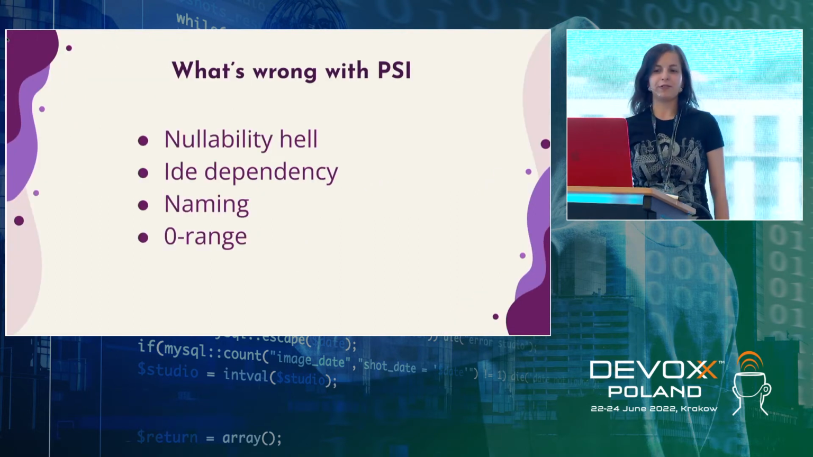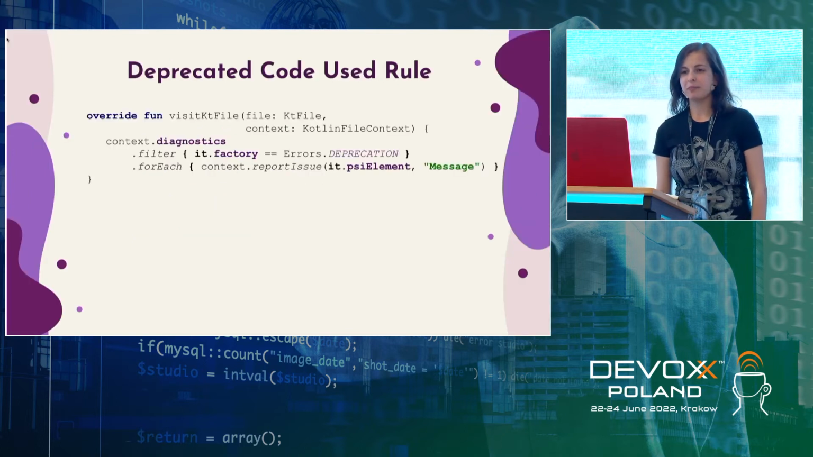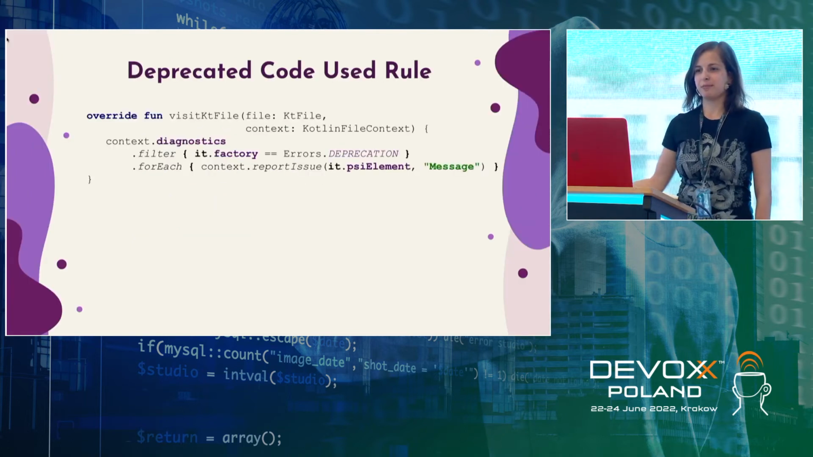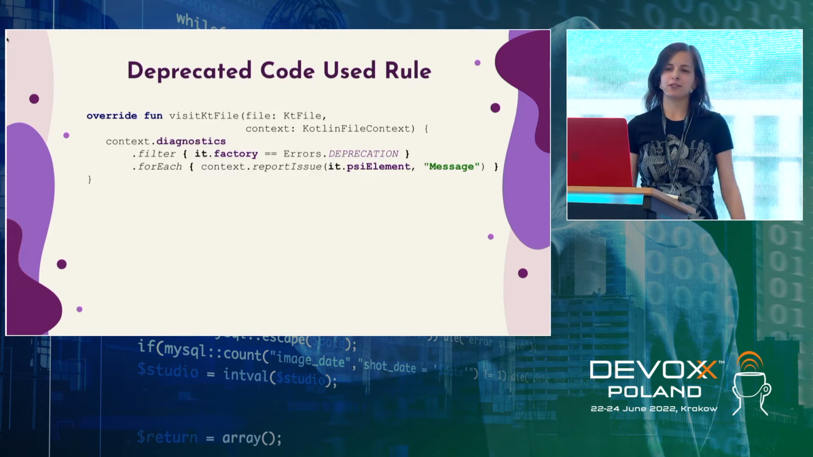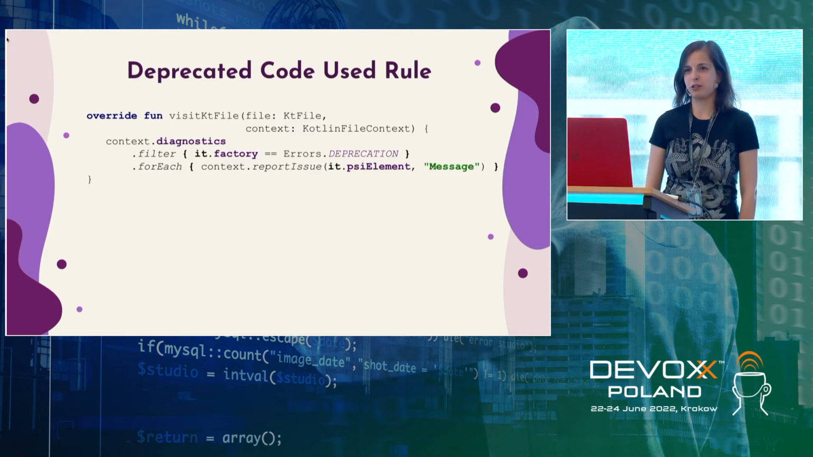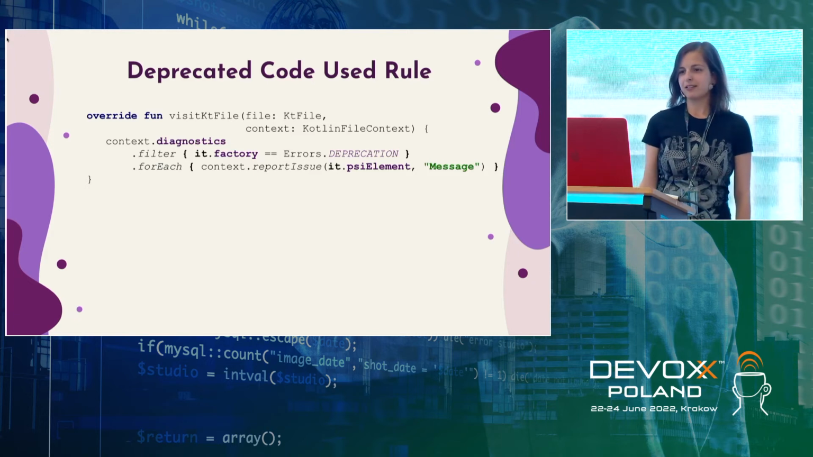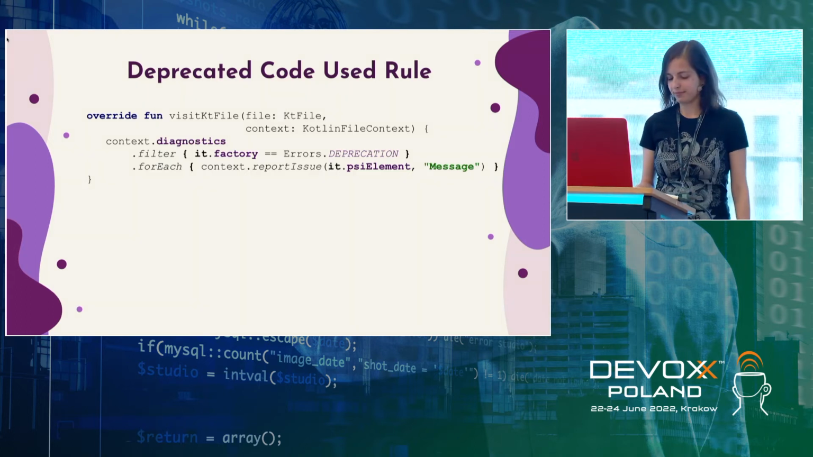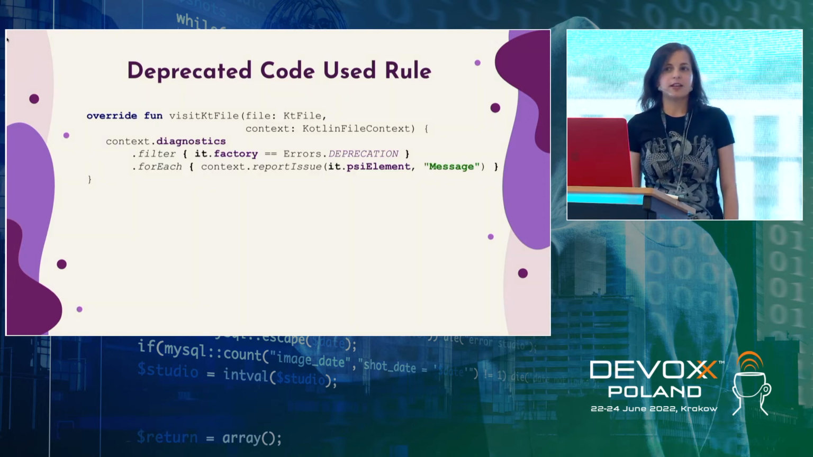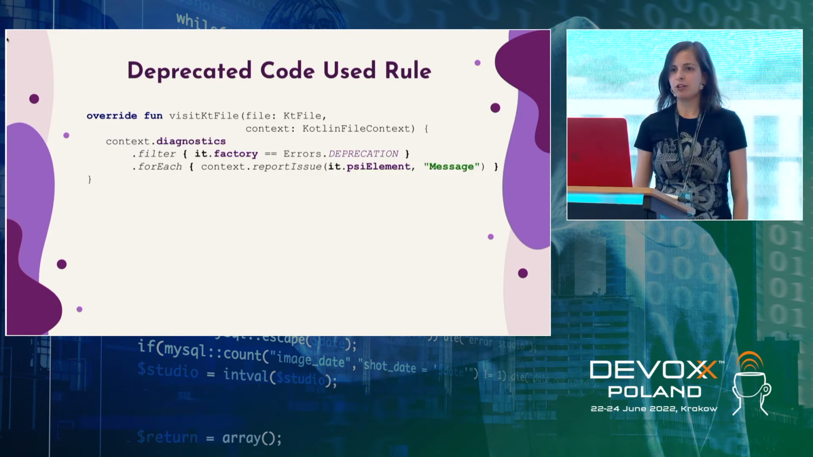Another problem was zero range. Some time ago, we implemented the check for the deprecated code used rule. We were a little bit cheaters. We didn't want to implement this rule on our own, so we just retranslated the warning from the compiler. It means that the reported element actually comes from the compiler. And it was okay, it worked. We faced no issues there.